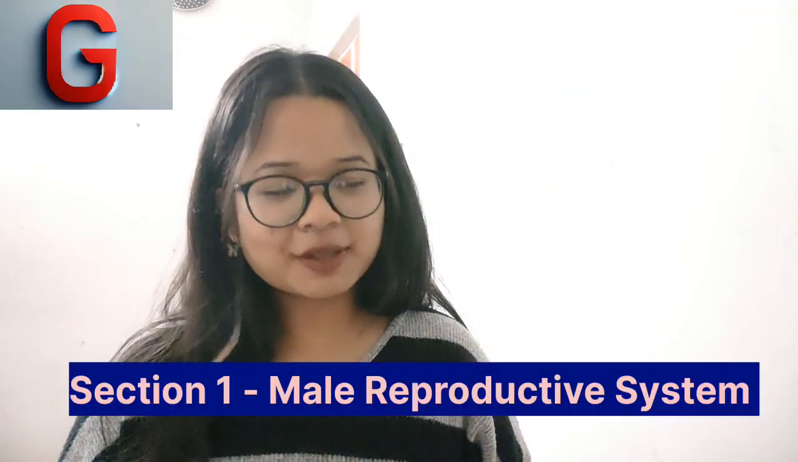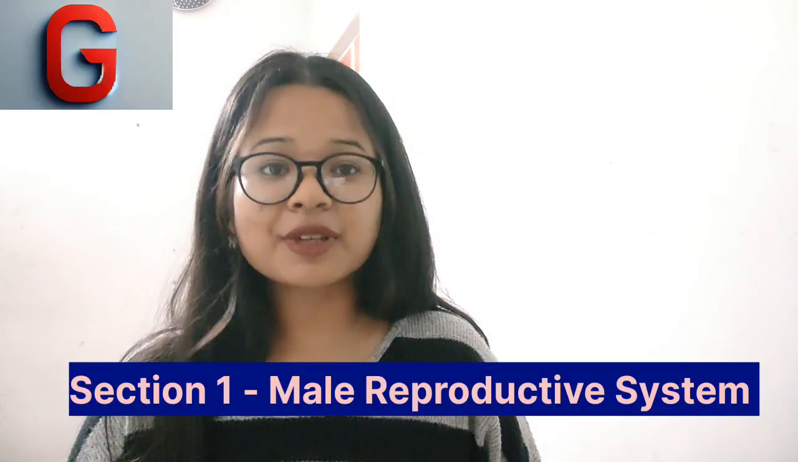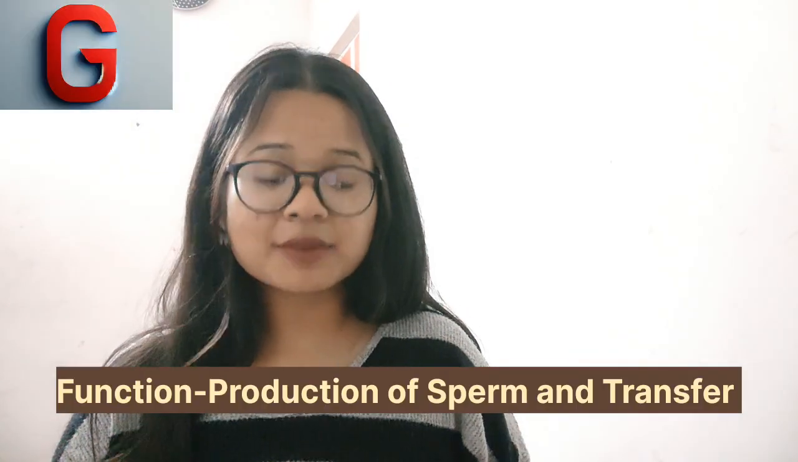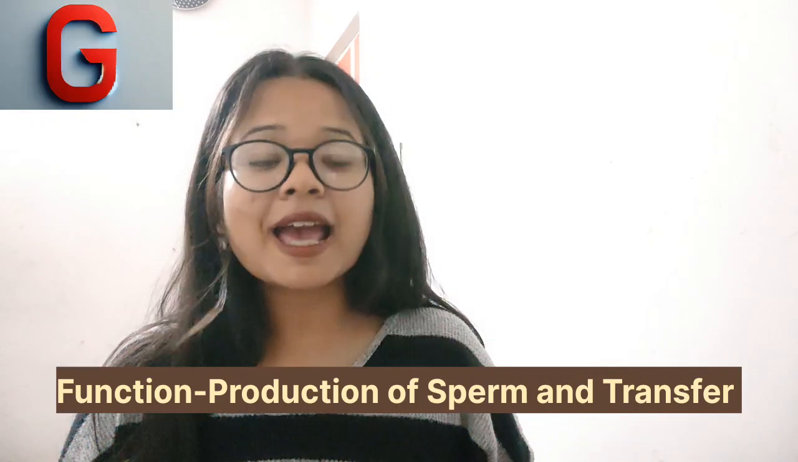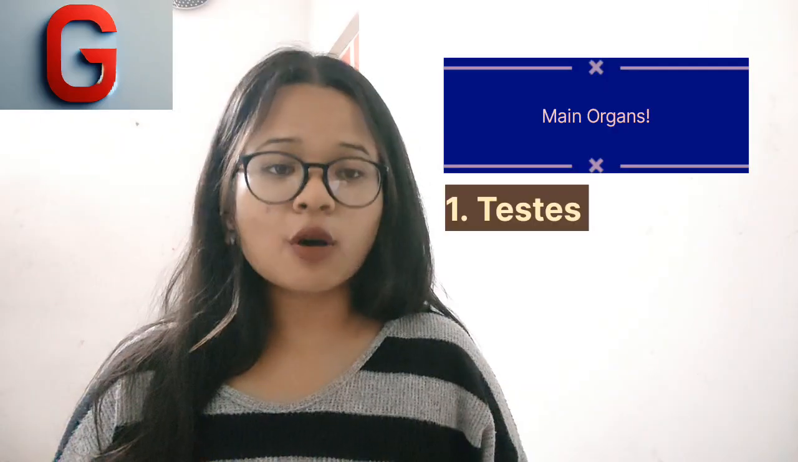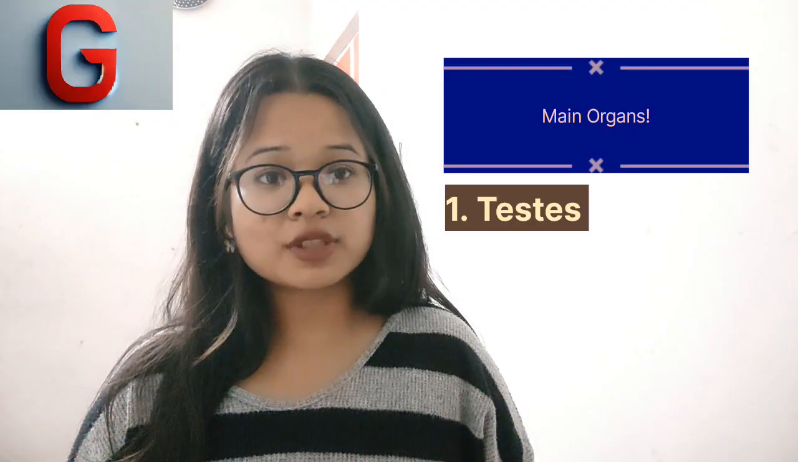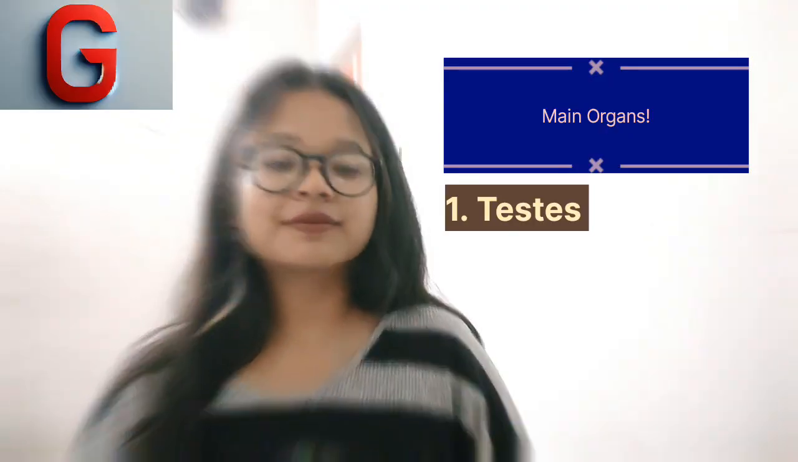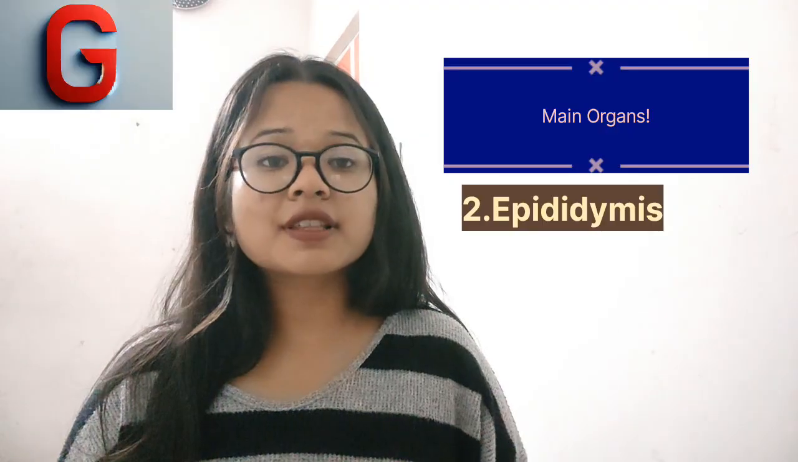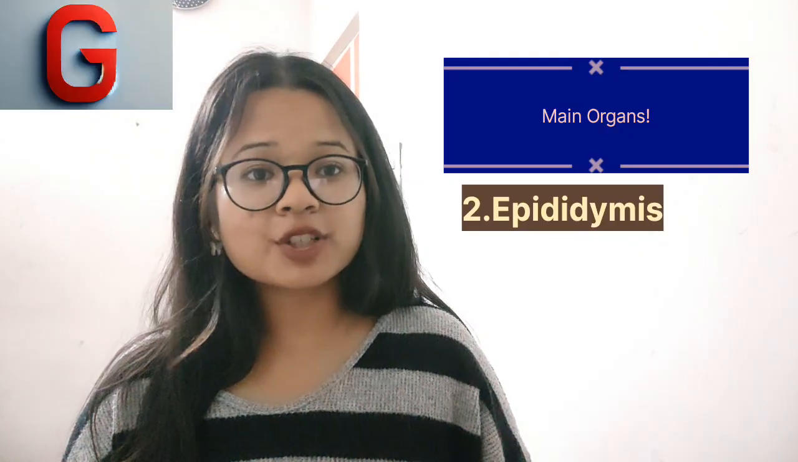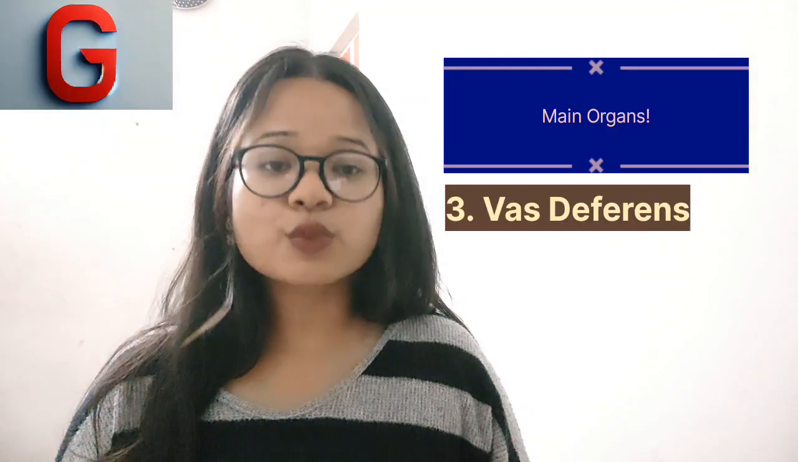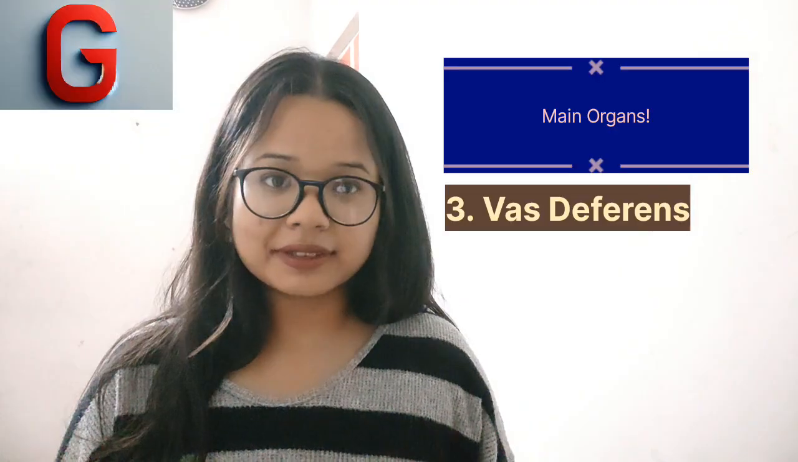तो सेक्शन 1 में हम जानते हैं मेल रिप्रोडक्टिव सिस्टम के बारे में। So the main function of the male reproductive system is the production of sperm and their transfer. First main organ है testes, जो है located in scrotum, which produces sperms and testosterone. And then comes epididymis, जहाँ पे sperm का maturation होता है. Then comes the vas deferens, which is the sperm transport channel.